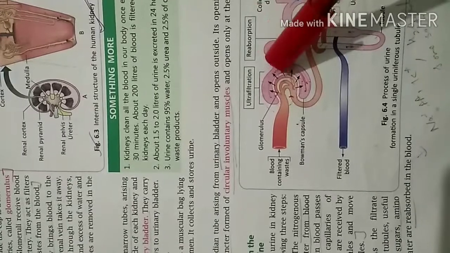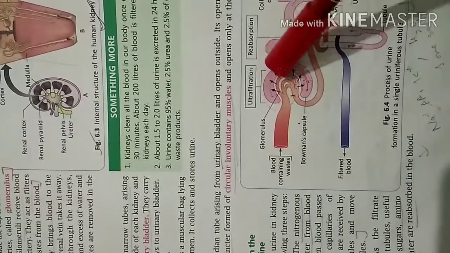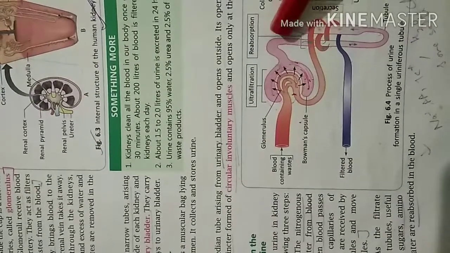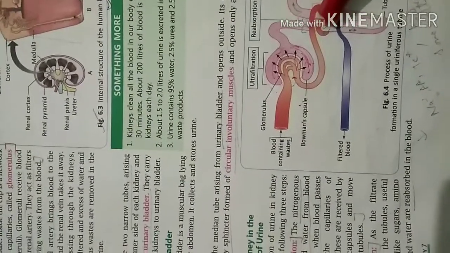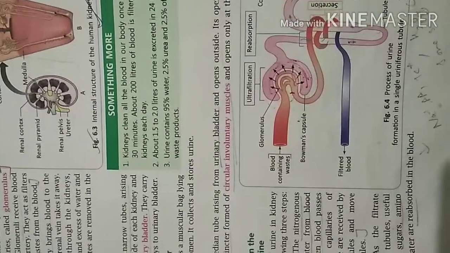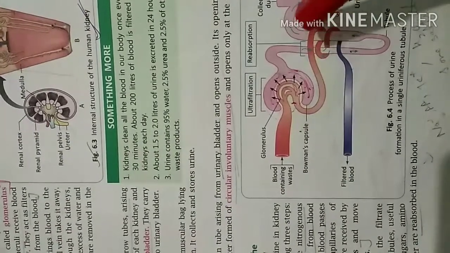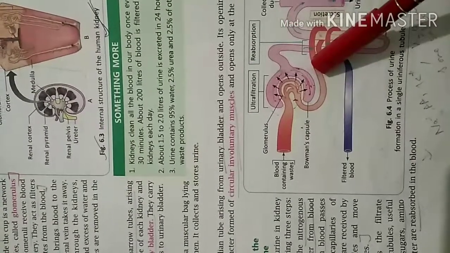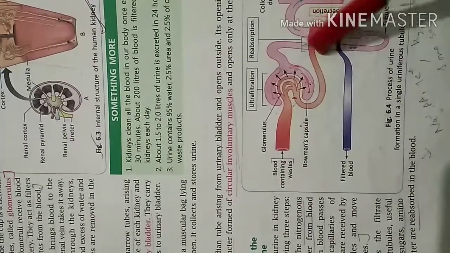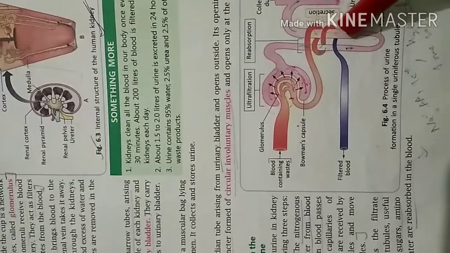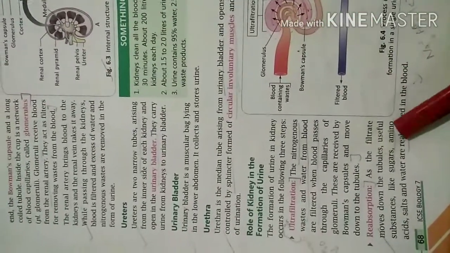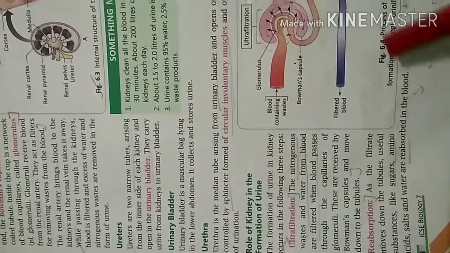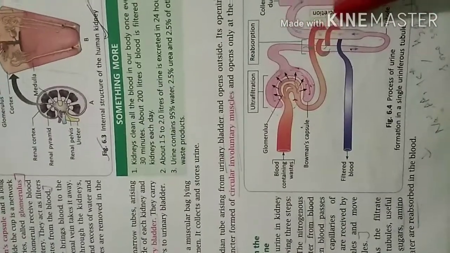When this nitrogenous waste and water enters into the Bowman's capsule and passes into these coiled tubules, some of the useful substances will transfer and be reabsorbed back into the capillaries which are coiled around these tubules. What type of substances will be reabsorbed? Substances such as sugars, amino acids, salts and water will be reabsorbed back into the blood.